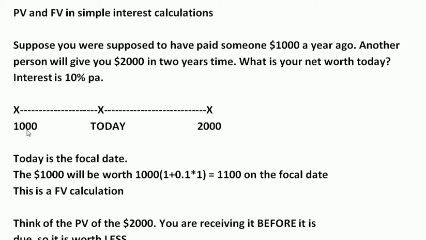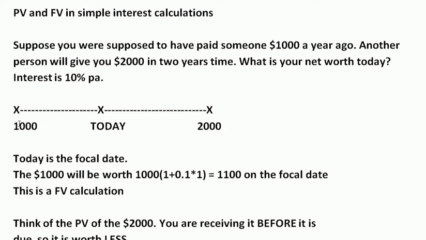So the time difference between the $1,000 and today is 1 year, and the time difference between today and the receipt of the $2,000 is 2 years. So from the point of view of today, the $1,000 was due a year ago, so naturally wouldn't you expect it to have increased in value by today? Yes, just like you put money in the bank, it increases in value over time. So this is going to be a future value calculation.